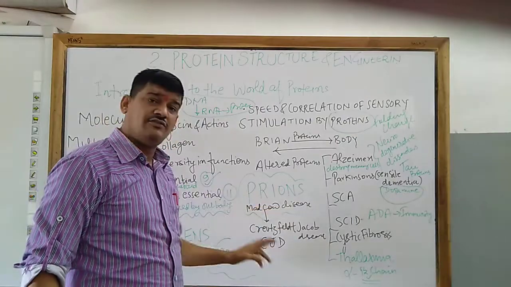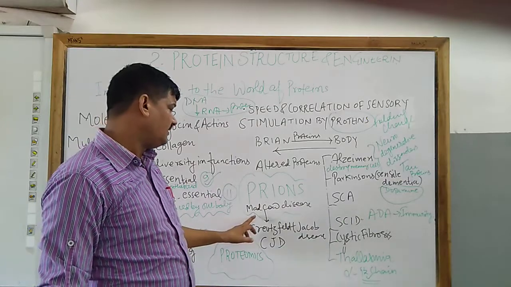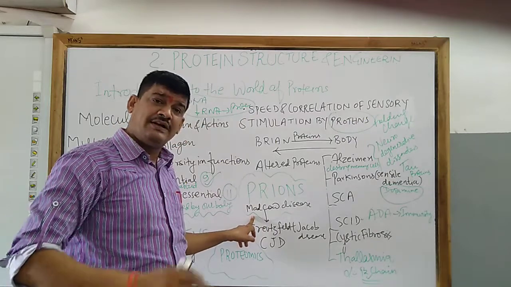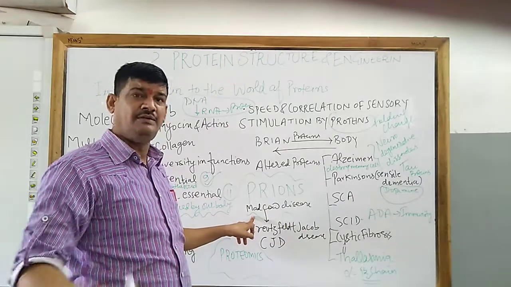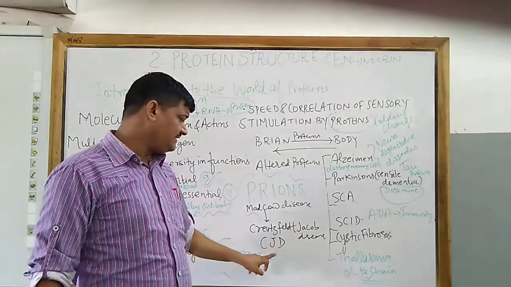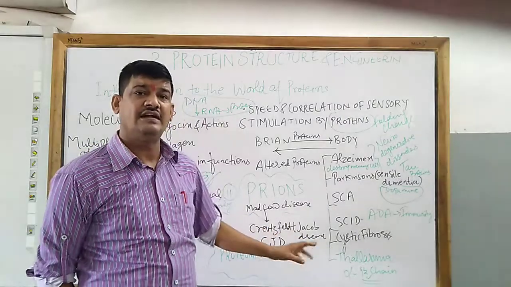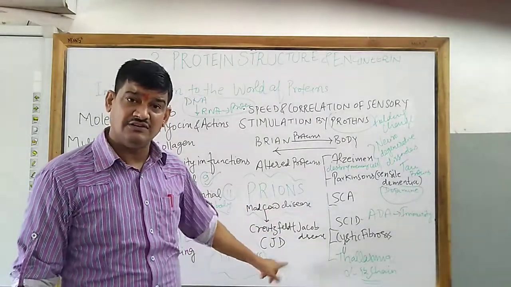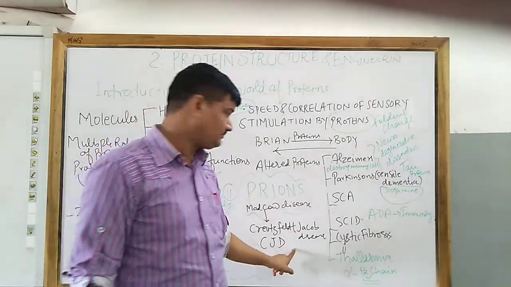These prions are responsible for spreading the disease most popularly called mad cow disease. This disease spreads to human beings because of the consumption of beef, that is the meat. It is also known as CJD. CJD stands for Creutzfeldt-Jakob disease. That is caused by the prions, or it is mad cow disease. It is a neurological disorder, or you can say that the disease is related to the brain.